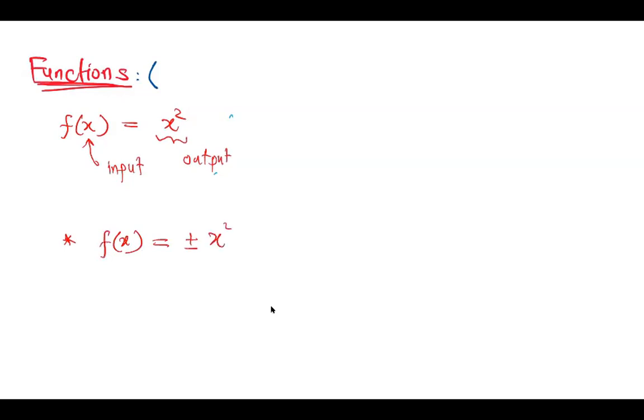Let's see what happens if I put 3 here. When I put 3 as an input, 3 squared is 9, but the output is going to be either plus 9 or minus 9, right? If we give a particular input and get 2 different values, then this cannot be a function.